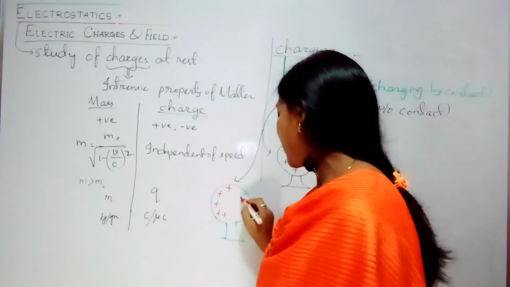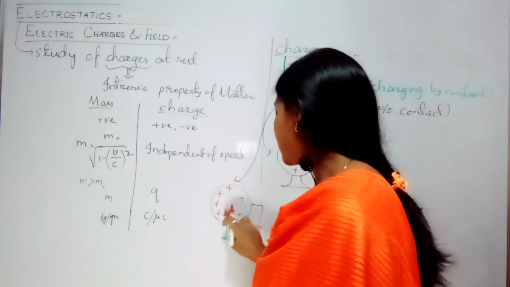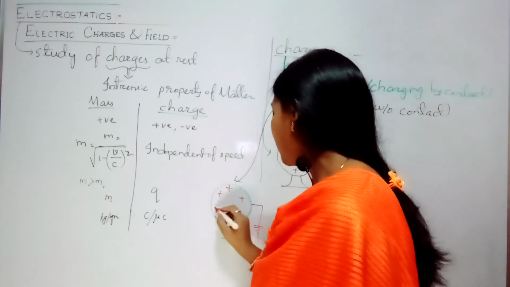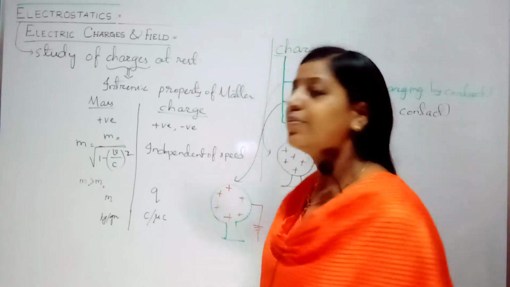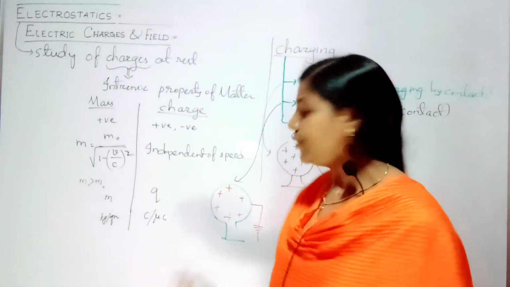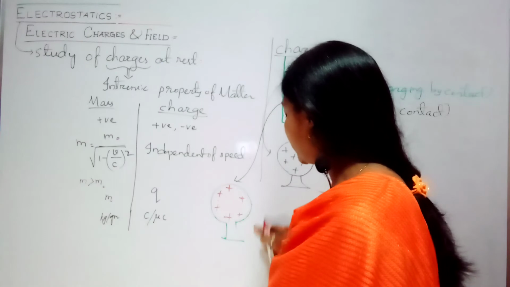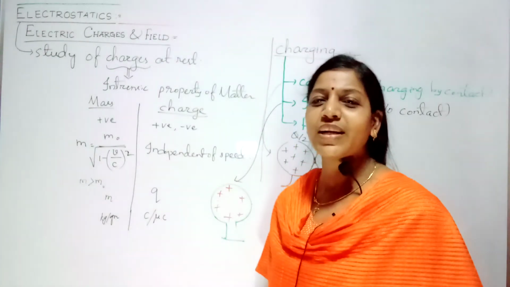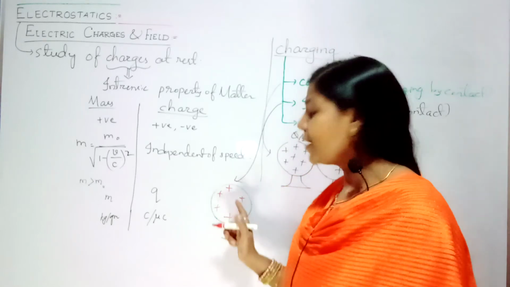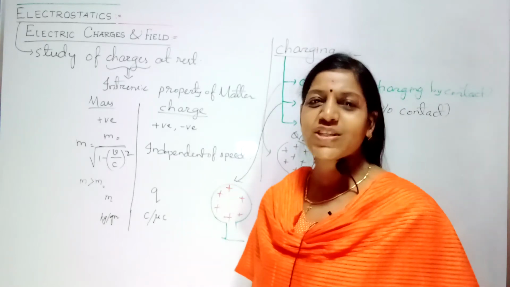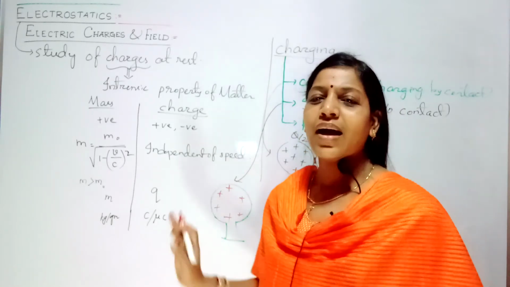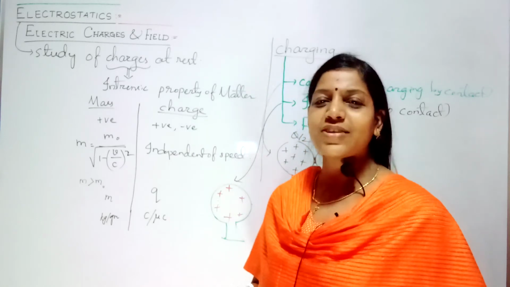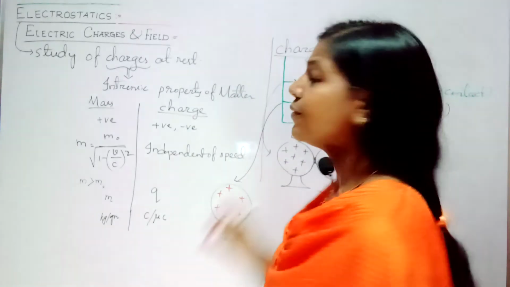This positive charge, what will happen? It will just distribute uniformly throughout the body. You remove the earthing, you remove the charged body. Now it will be uniformly distributed throughout the body. So now my body is positively charged. Clear the concept? How are you doing this? By induction.